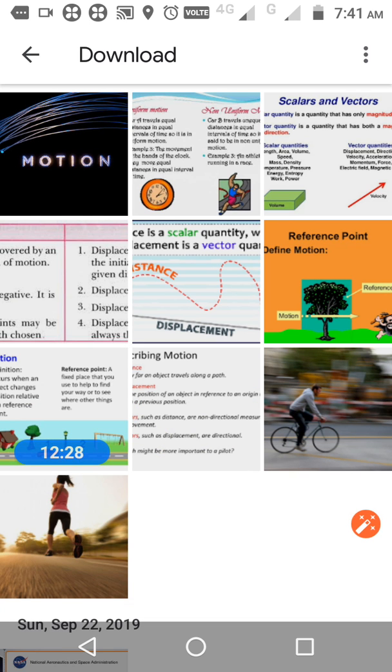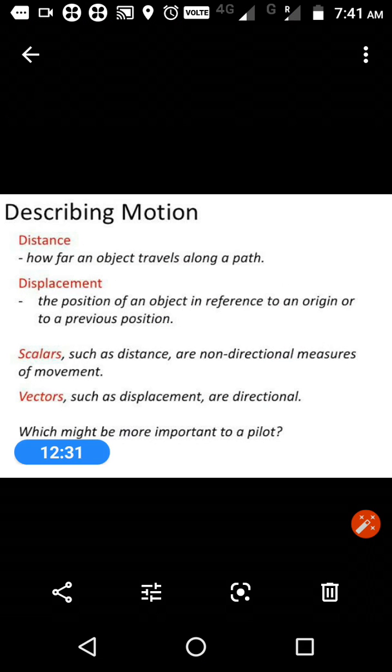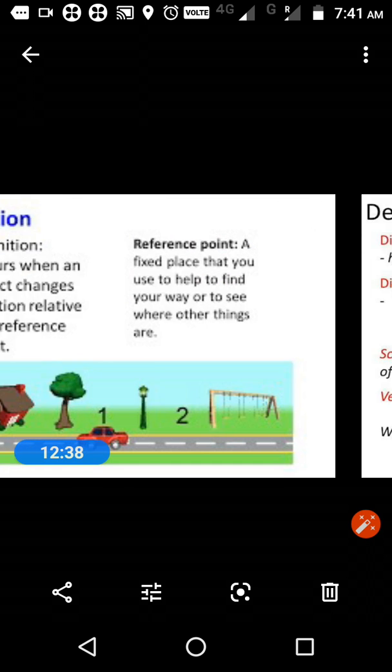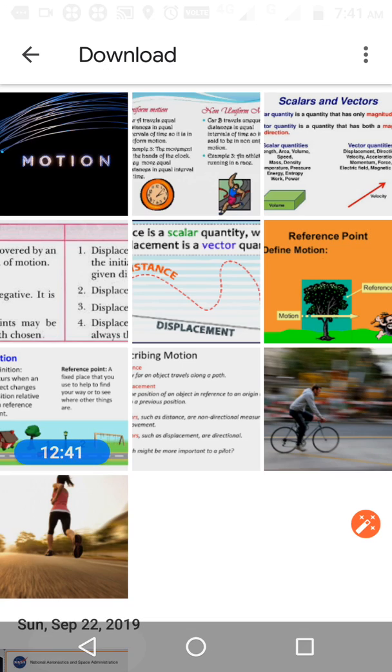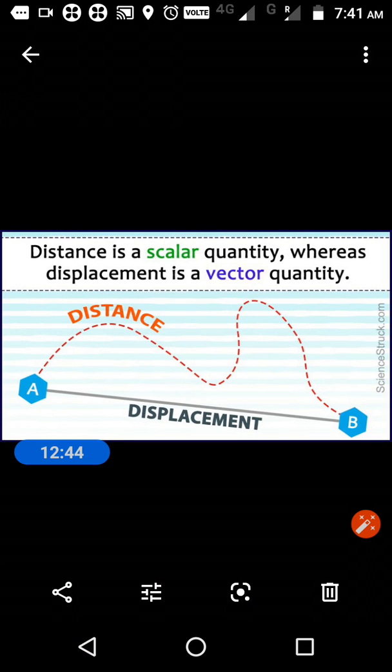And after that, we discuss what is distance. It is the total distance traveled by an object. And what is displacement? It is the vector quantity which is the shortest distance traveled by an object, and that will always be in a straight line, right? And one more thing, what is scalar and vector? Scalar means a quantity which has magnitude only. Vector means a quantity which has both magnitude and direction.